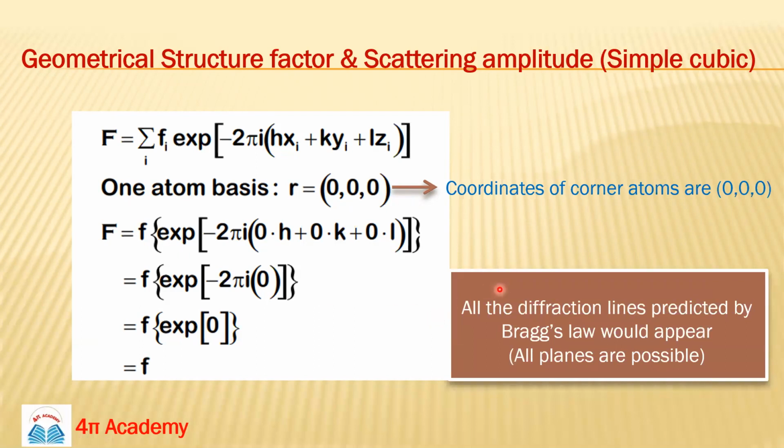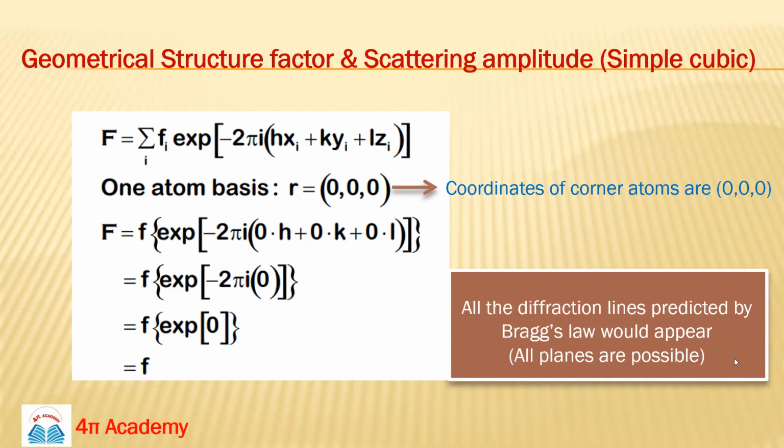It means that in a simple cubic crystal lattice, all the diffraction lines are allowed, meaning all the planes are possible. There is no restriction. So if you perform an X-ray diffraction experiment on a material which is simple cubic in nature, you can get all the possible peaks, all the possible atomic planes. This is a very important line.